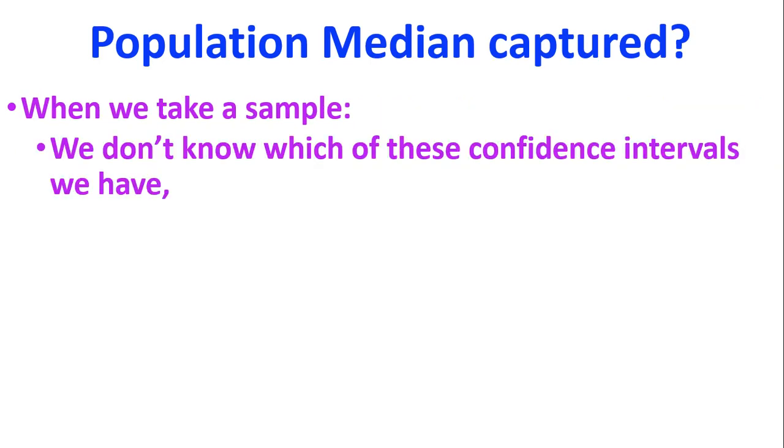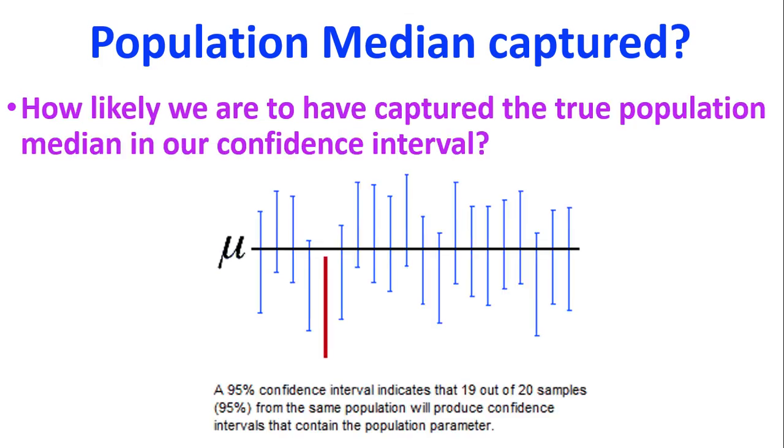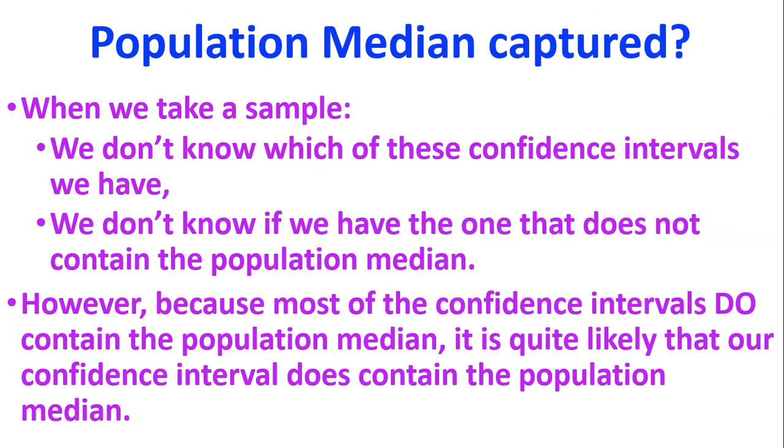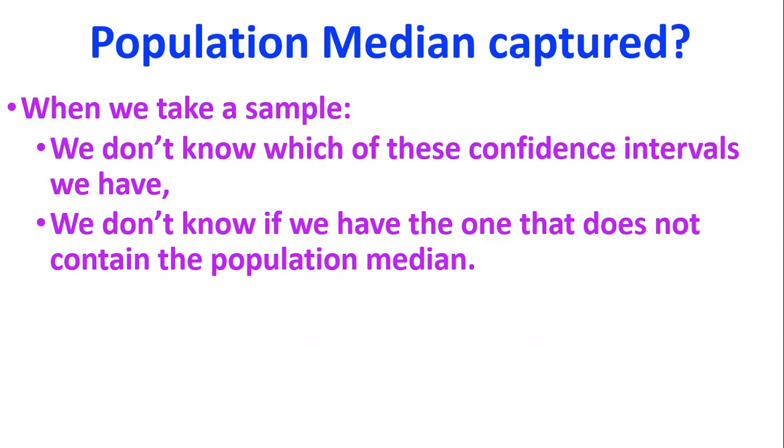So that means that when we take a sample, we don't know which of those confidence intervals we have. When I look at that picture, I'm taking one sample, and I could have got any of those confidence intervals. I don't know which one I've got, and I don't know if the one we've got has the population median in it or not. But because most of those confidence intervals have got the population median in them, we're pretty confident that our confidence interval will contain the population median.